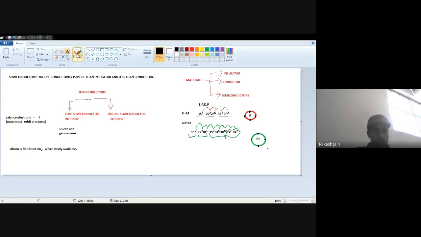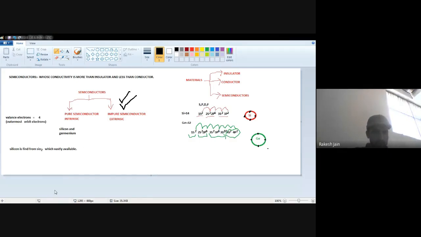Now, how many types of impure semiconductors are there? One of the most important things I'm going to tell you: semiconductor devices like transistors and diodes all consist of semiconductors. So are they pure or impure? Which semiconductor is used? Remember that we always use impure semiconductors, not pure semiconductors.